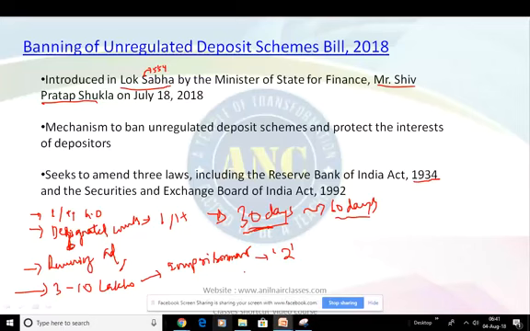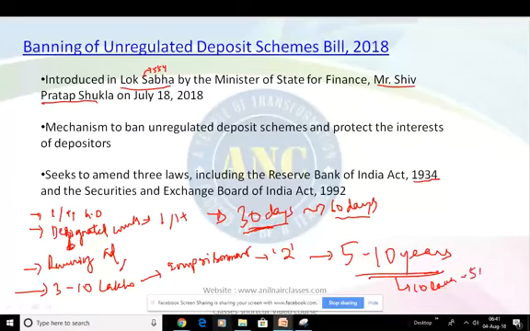Repeated offenders under this bill will be punishable with imprisonment between 5 to 10 years, along with a fine ranging from 10 lakhs to 5 crores. Okay. So this was the bill which was introduced yesterday, and these were the key points that have to be noted when this particular bill is understood, right?